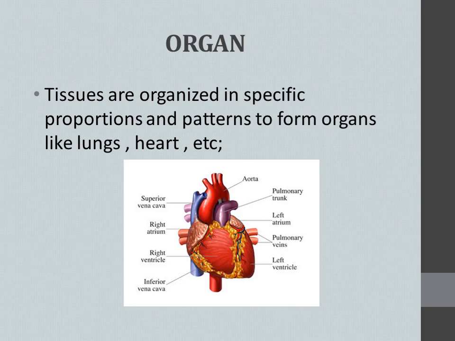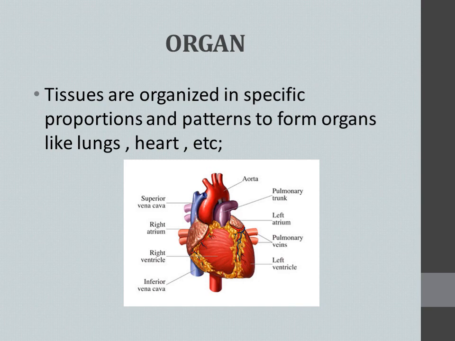Let us see the definition of organ: tissues are organized in specific proportion and pattern to form organs like lungs, heart, etc. The tissues are arranged in one particular pattern or proportion to do one function.